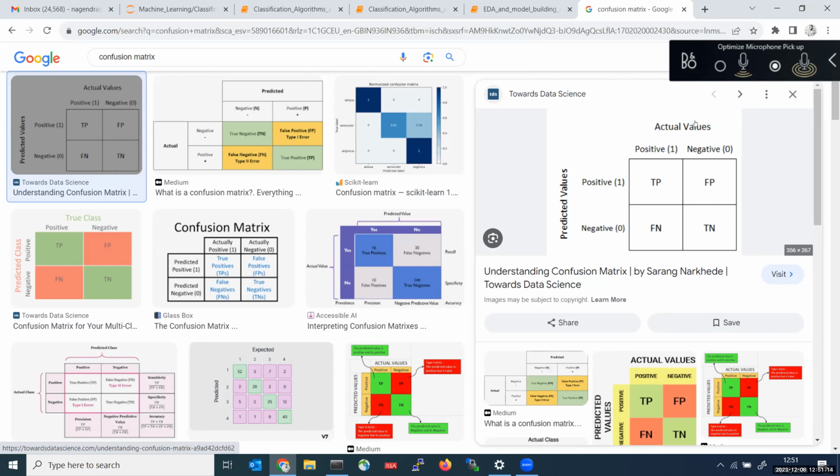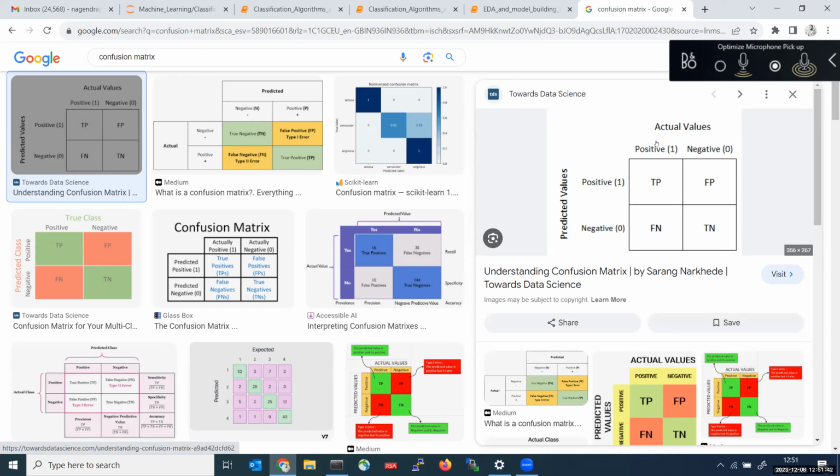On the top side it is actual values, and here it is predicted values. If the person does not have cancer and my model also predicts no cancer, that will be called a true positive. Listen carefully.